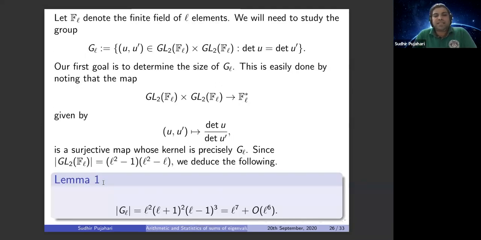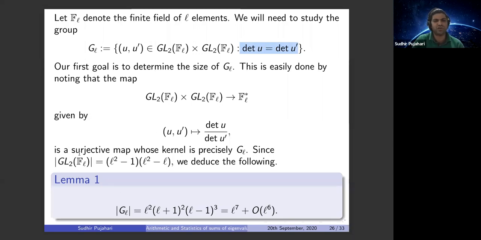Okay, to obtain that Chebotarev density, basically we have to compute a certain cardinality. So this problem I'm going to convert into a group theory problem. We have to count the cardinality of G_L, where G_L is the collection of tuples (U, U') in GL2(F_L) × GL2(F_L) such that the determinant of U equals the determinant of U'. This is because we are considering weight 2 actually. That's why in this case things are a little bit easier.